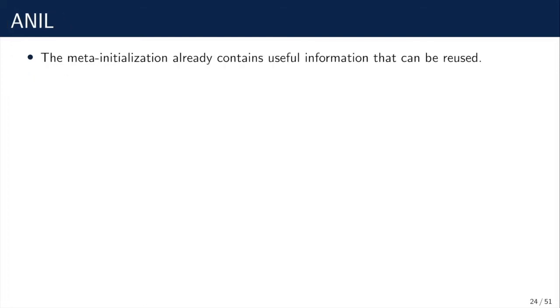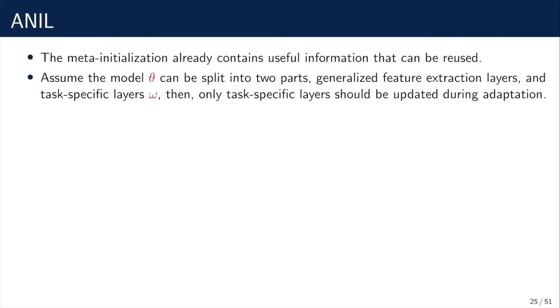ANIL, short for almost no inner loop, is a simplified version of MAML. ANIL features feature reuse. It believes that the meta-initialization already contains useful information that can be reused. Assume the model theta can be split into 2 parts: generalized feature extraction layers, which contain useful information that can be reused, and the task-specific layers omega, which should be different across tasks. Thus, only task-specific layers should be updated while performing task-specific adaptation.